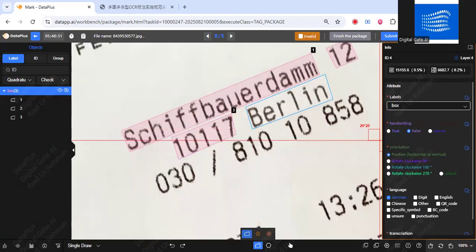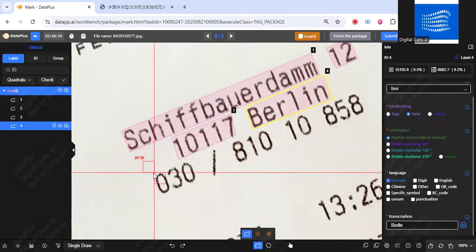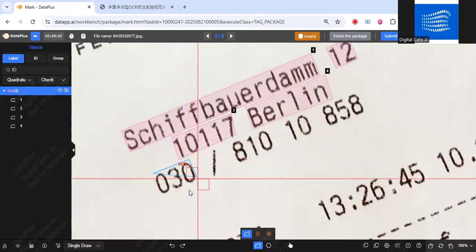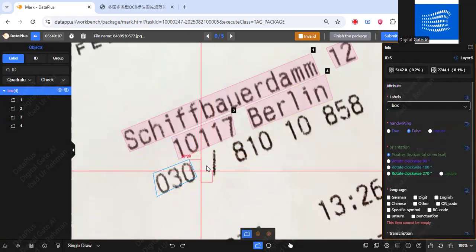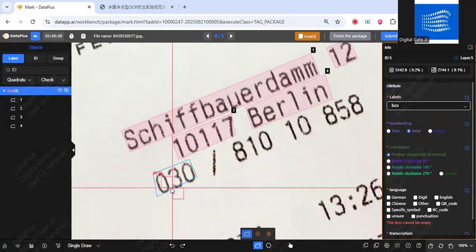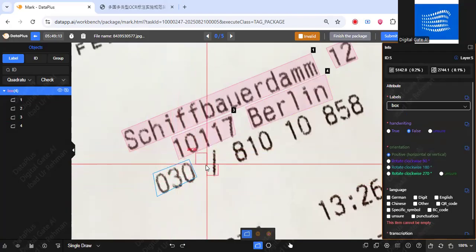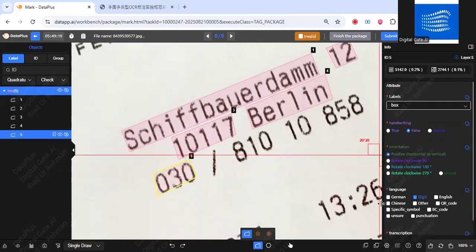The language is in German. Berlin. Now we will make separate boxes for these digits. Here you can clearly see that the space between these digits and the punctuation mark is too much. It's more than two characters. That's why we will be making a separate box. Then it's a normal digit.